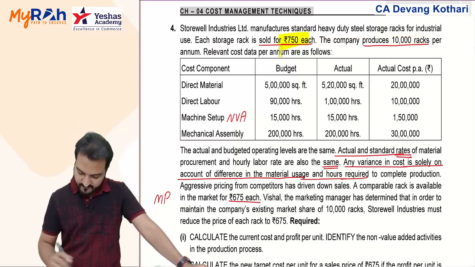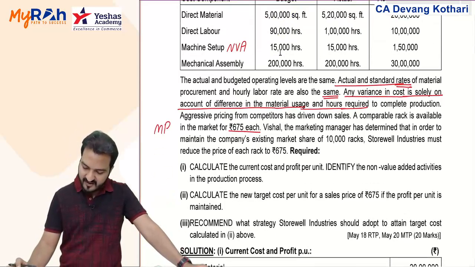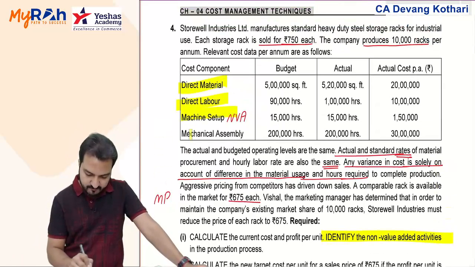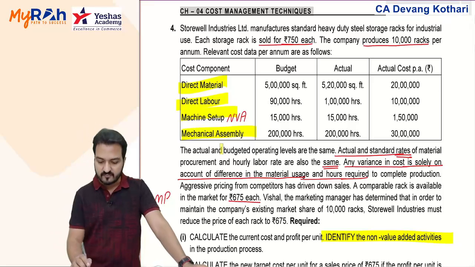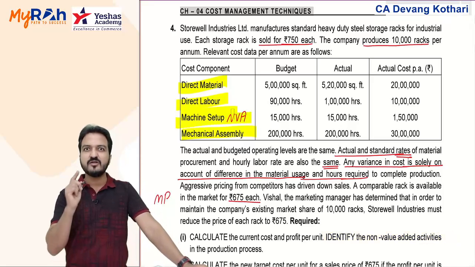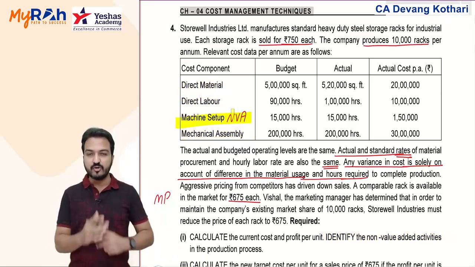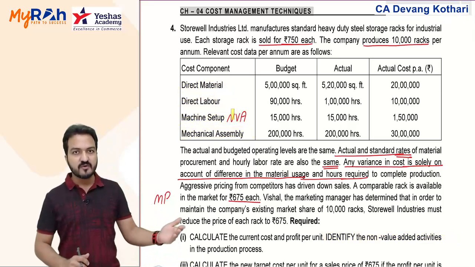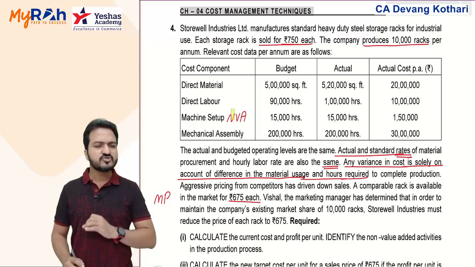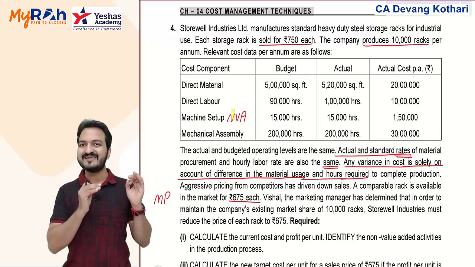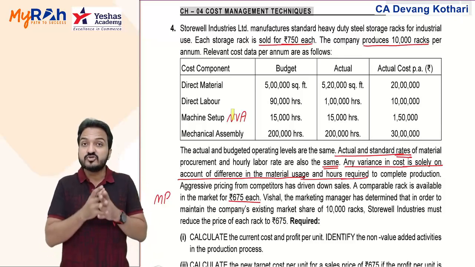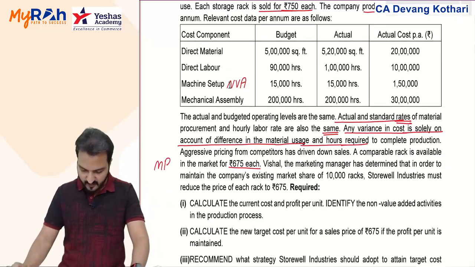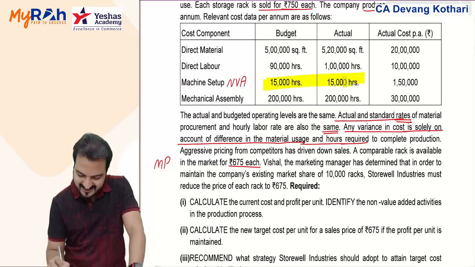And to identify the non-value added activity: out of these four cost components, I had shown you that machine setup is non-value added, because during the setup you don't produce any product, plus the customer to whom you are selling the product does not care how much time you spend in setting up the machine. So machine setup time is my non-value added activity. Of course, there is no variance in that activity.